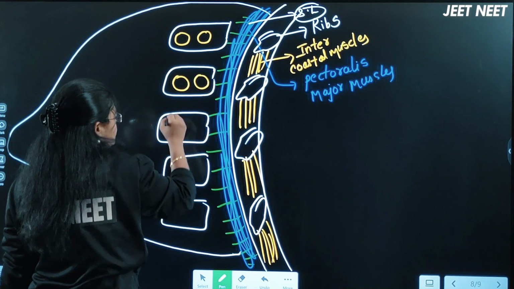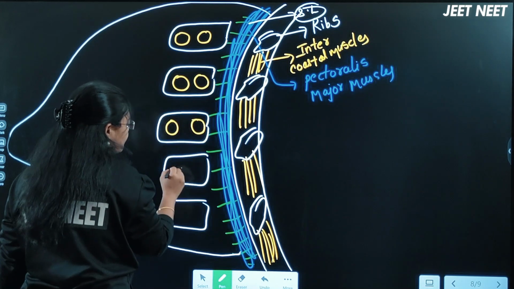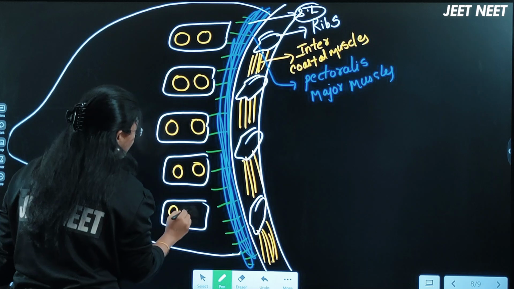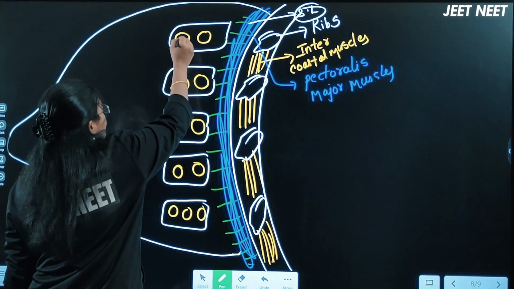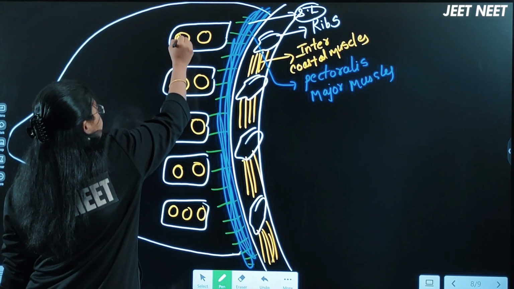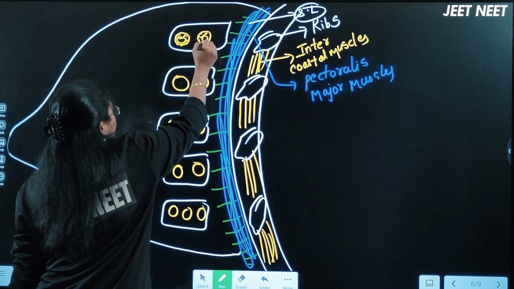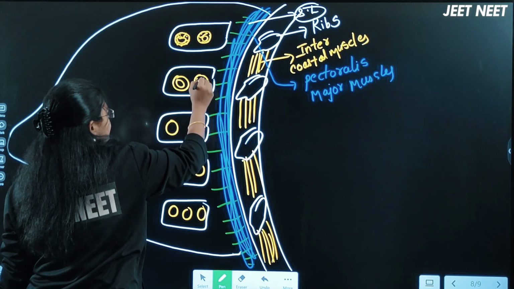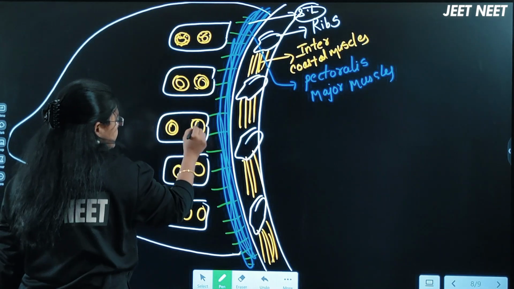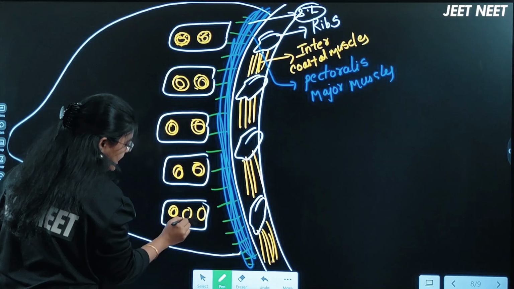These are the structures I am drawing on the board. These are the alveoli, right? So this alveoli is made up of a cluster of cells, we can say. Like that, a cluster of cells will be present. These are the alveoli.